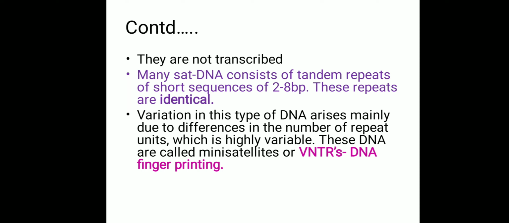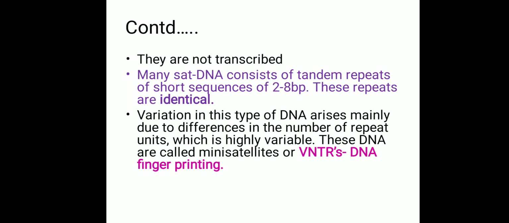Now this type of variation that we see, these tandem repeats, are called variable number of tandem repeats. You would have heard this in RDT. The tandem repeats will vary in their number in a genome. That we call variable number of tandem repeats. Now those variable number of tandem repeats are also called mini satellites.